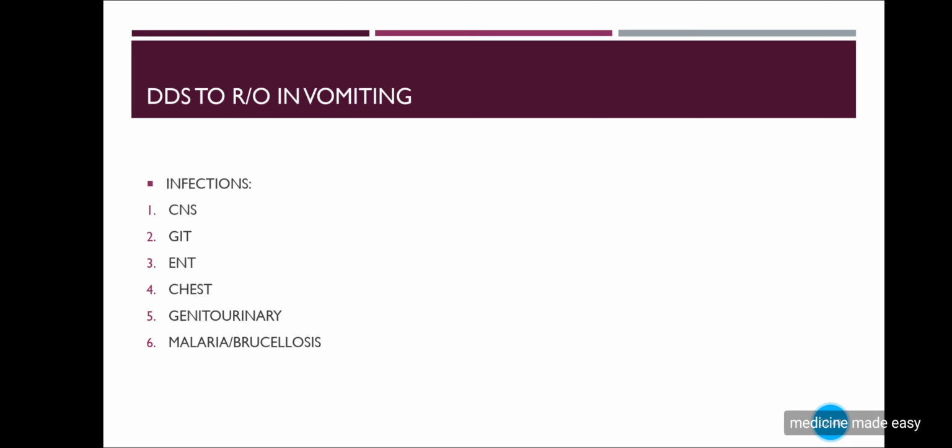Then any dry cough or productive cough, any chest pain, any genital ulcers or urinary ulceration, any skin ulcers or wound, any past history of tuberculosis, then any exposure to mosquitoes, any use of raw milk and any animal contact, any farm animals contact. This is for the infections.